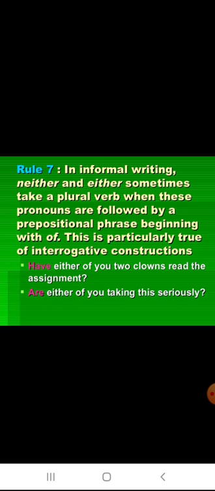Rule 7. In informal writing, either and neither. Now, I told you either and neither mean the singular, so they take a singular verb. But sometimes in informal writing, to ask questions, if we are using either and neither, we can go for a plural verb. Have either of you two clowns read the assignment? Are either of you taking this seriously?